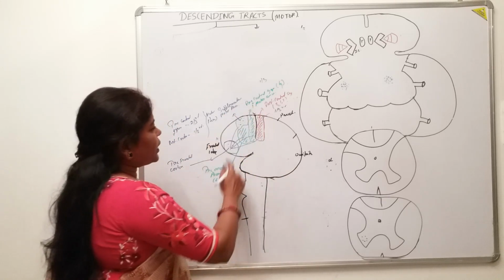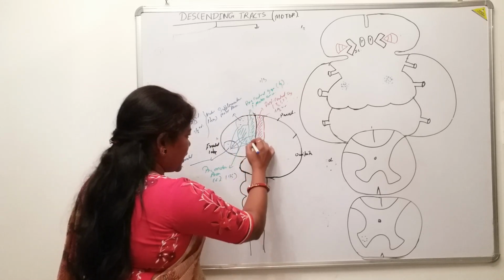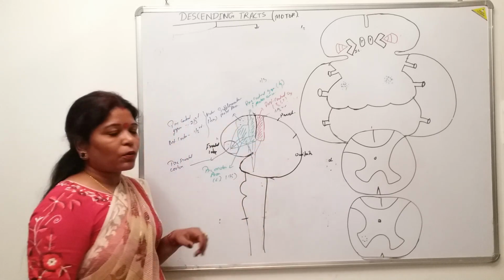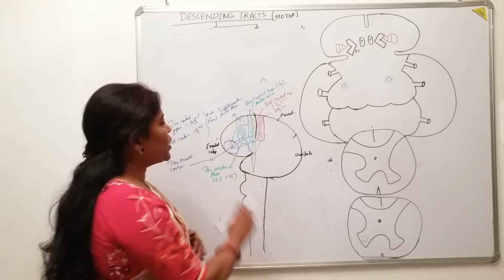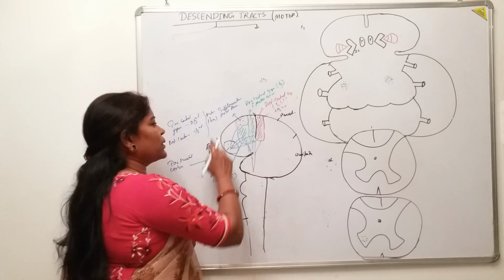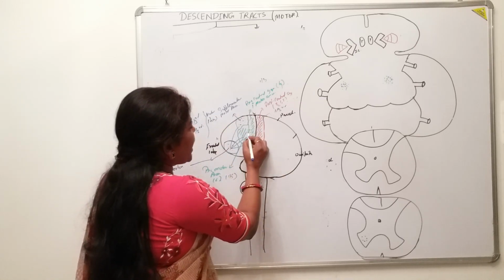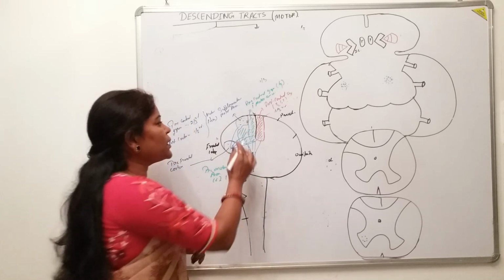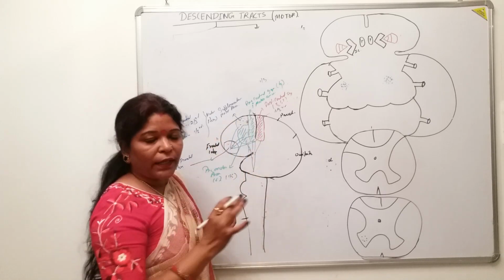So all these motor areas will be stimulated and they will give their axons and descend downwards, isn't it? Then how are these interconnected, and how is the message transmitted between these gyri, how do they come to know? There are short association fibers present between the gyri. These gyri have neurons, and they are part of the cerebral cortex.